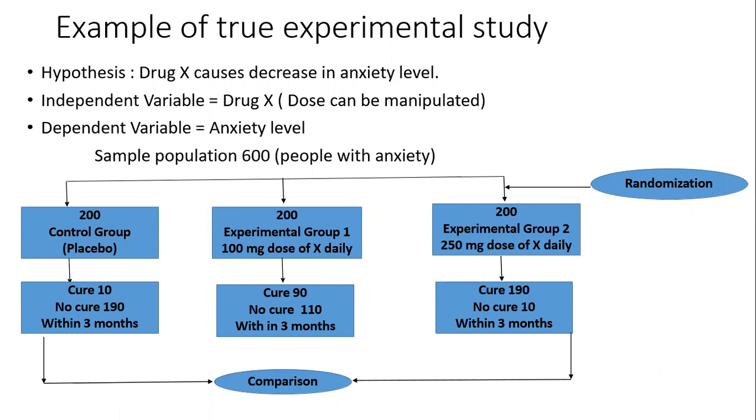So this is the cause and this is the effect. Now we can compare the control group to the experimental groups, to see that if we give drug X, it causes a decrease in the anxiety level. So that hypothesis is proved statistically. So this is the example for it.